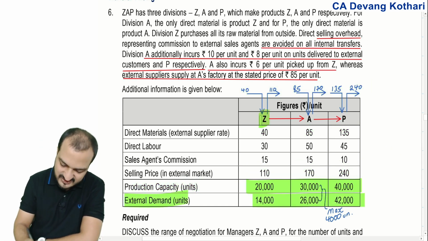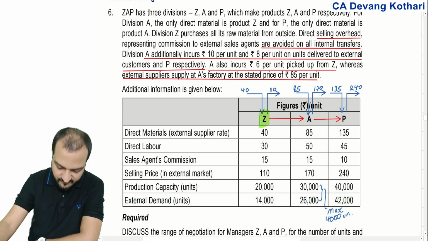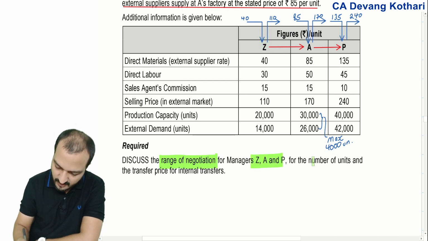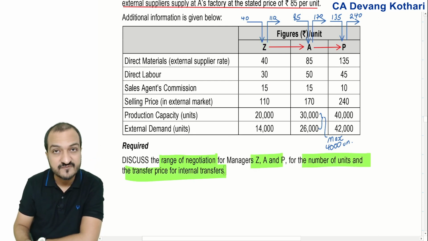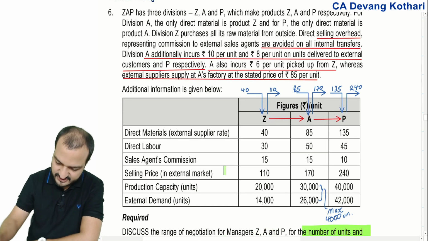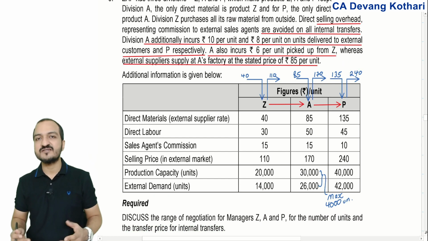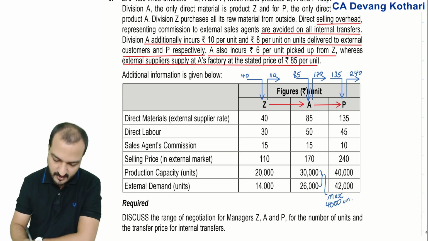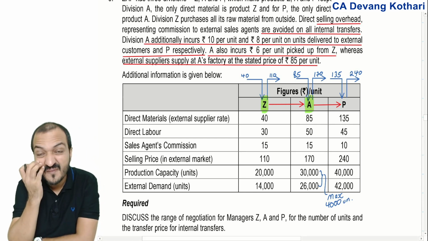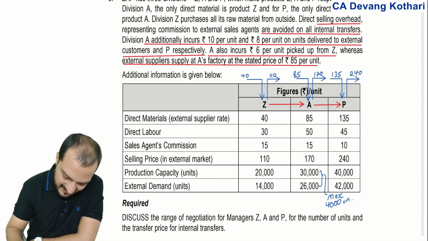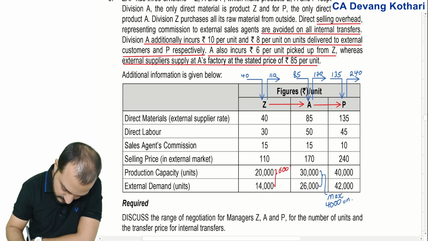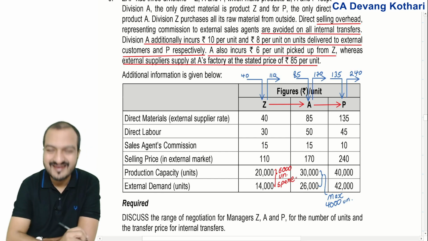Okay. So now for division Z, you notice that what they have asked you is simple. They have asked you range of negotiation between Z, A and P for the number of units and transfer price of internal transfers. So basically they are asking you minimum TP, maximum TP, and they are asking you how many units transfer should be done. Let's see. So if Z transfers to A, first of all, you notice that how much spare capacity Z is having? 6,000 units. Spare capacity he is having.